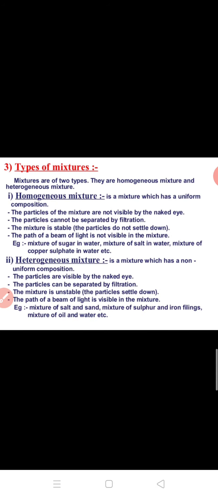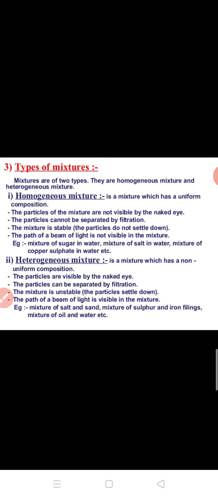देखिए, types of mixture: homogeneous mixture and heterogeneous mixture. So a homogeneous mixture is a mixture which has a uniform composition. The particles of the mixture are not visible by the naked eye. तो ये अभी आप properties note down कर लीजिए. What is the meaning of uniform composition, वो मैं आपको अभी बताती हूँ. वीडियो में बहुत अच्छे से explain किया है. You can go through that video. What is uniform composition? So these are the properties of a homogeneous mixture.